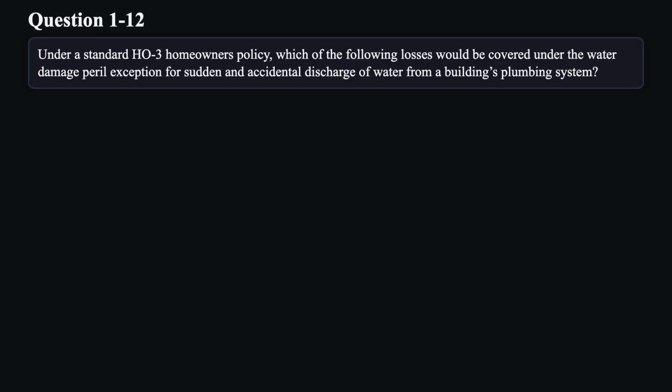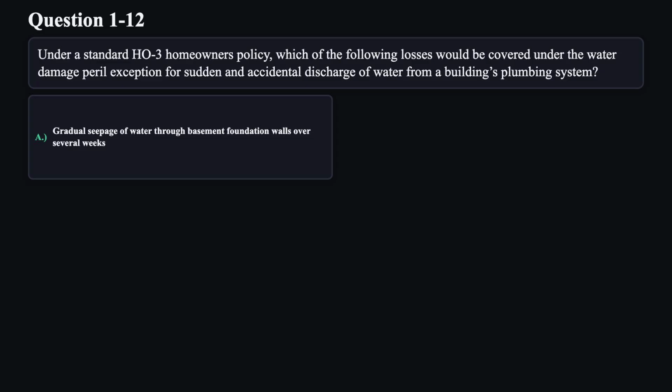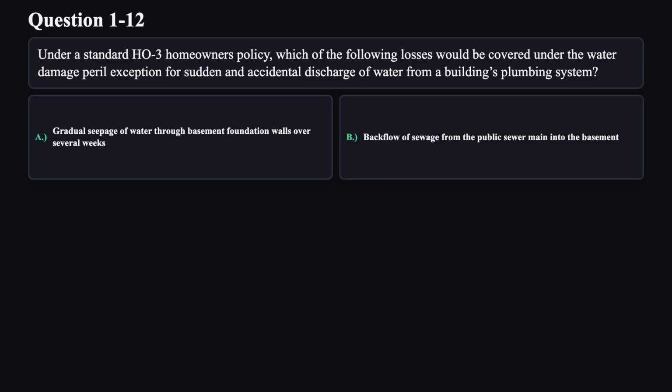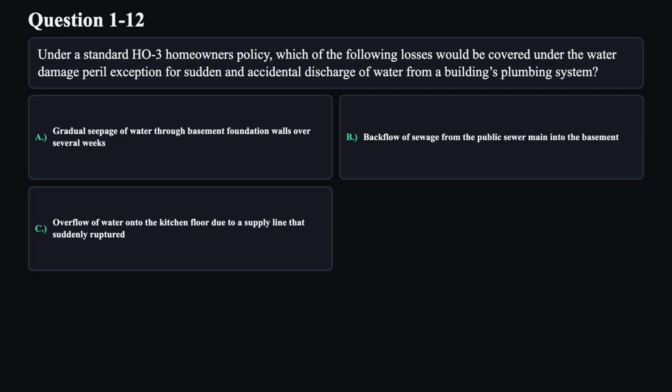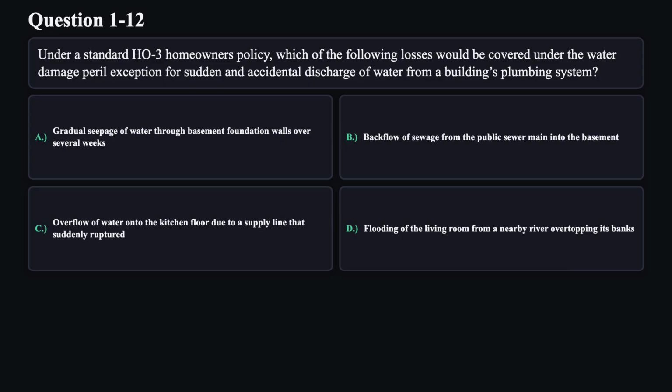Question 12. Under a standard HO-3 homeowners policy, which of the following losses would be covered under the water damage peril exception for sudden and accidental discharge of water from a building's plumbing system? A. Gradual seepage of water through basement foundation walls over several weeks. B. Backflow of sewage from the public sewer main into the basement. C. Overflow of water onto the kitchen floor due to a supply line that suddenly ruptured. D. Flooding of the living room from a nearby river overtopping its banks.